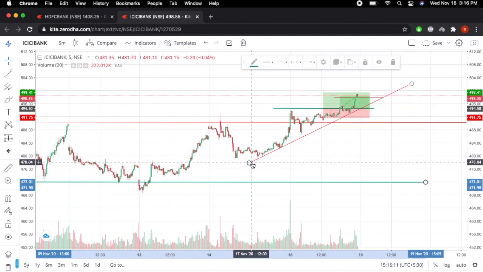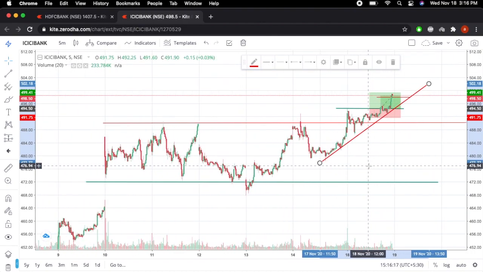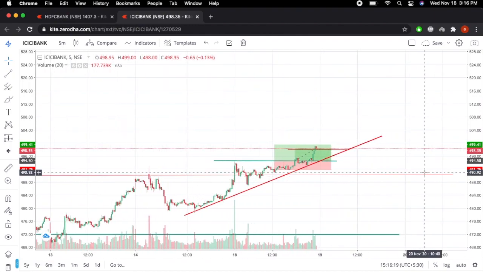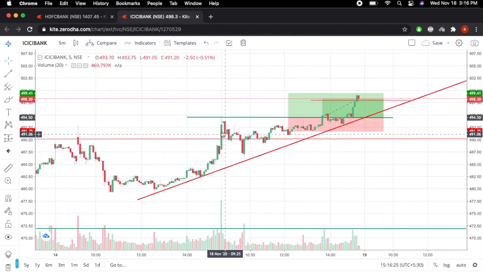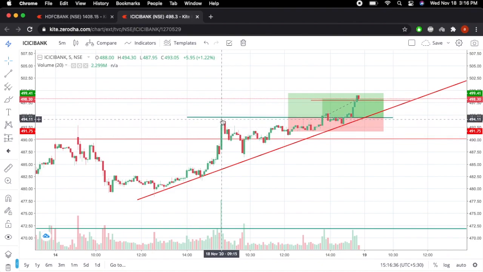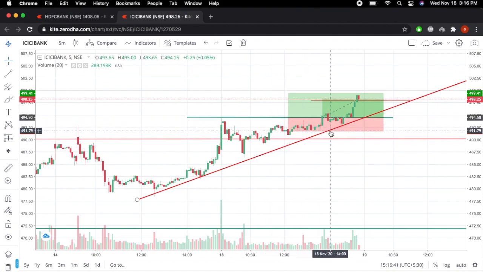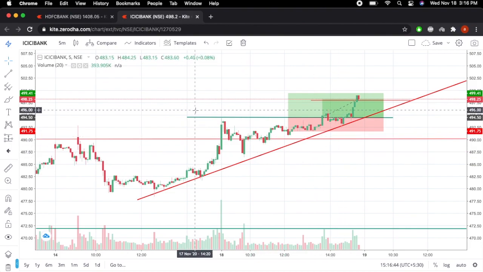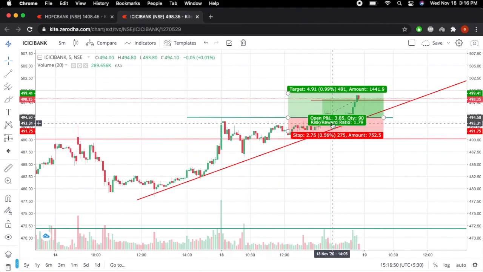So this is another trend line which indicates that this stock is moving along a trend line. That's the second thing. Third thing, on today's chart, the stock has been moving along the trend line, respecting the trend line along with the moving averages. This is the resistance point. The stock made a high today, then came down, and is making a swing high and moving slowly upwards. And if you draw a resistance line over here, you will see it's going to come near a triangular breakout.